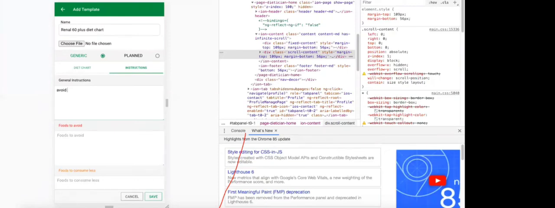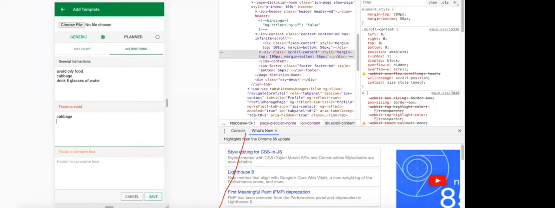Oily foods, say cabbage or something, I don't know. Drink 8 glasses of water. Foods to avoid: I can actually put cabbage or whatever is not good.